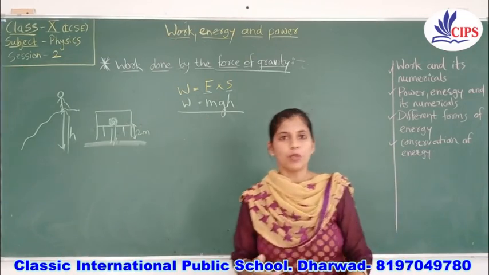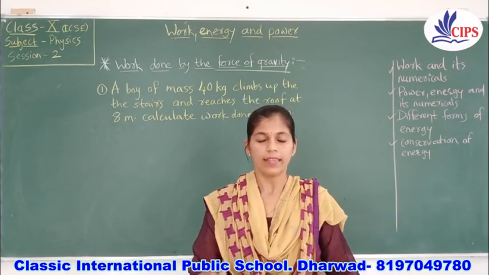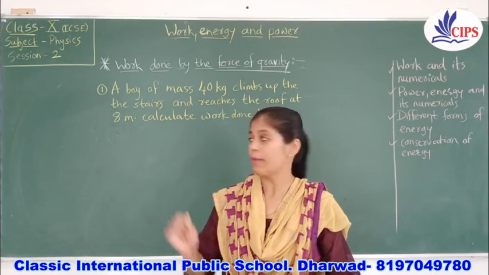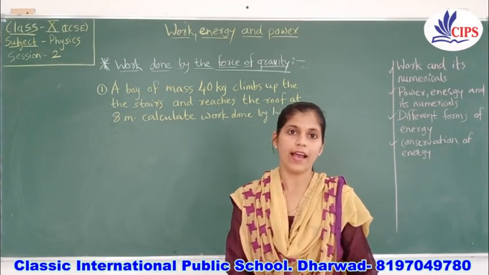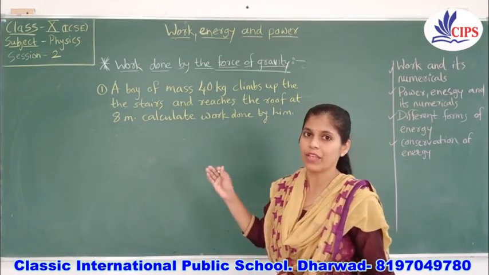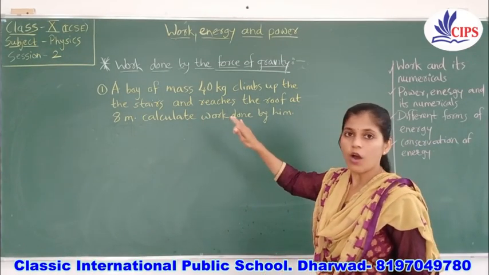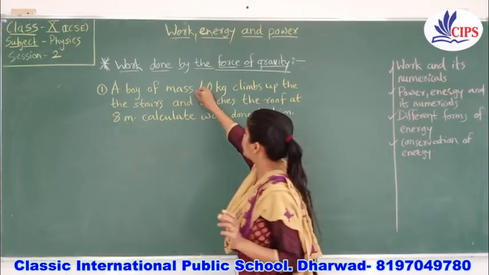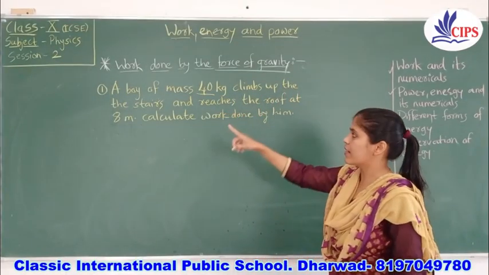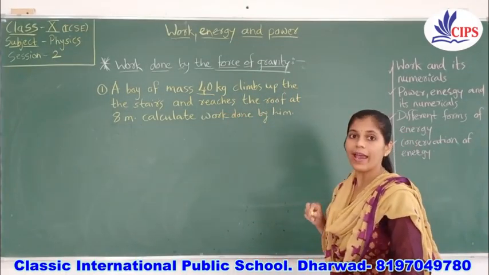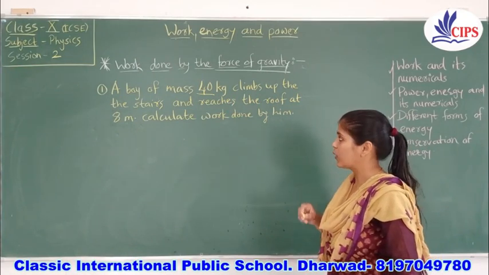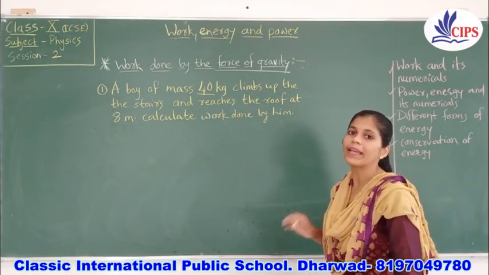Okay, let's start with some numericals, and you will get a clear idea how to find the work done due to gravity. A boy of mass 40 kg climbs up the stairs and reaches the roof at 8 meters. Calculate the work done by him.